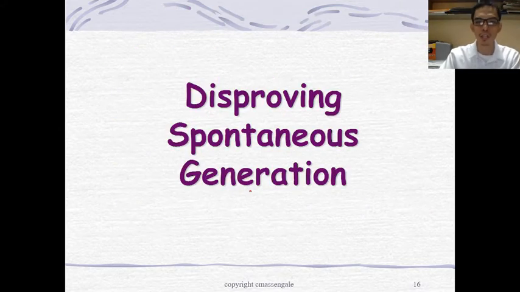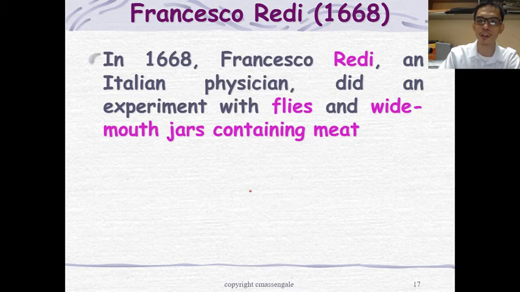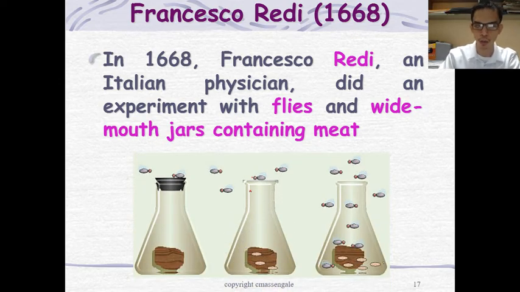Alright, so next one. Now, there were some scientists during that time who tried to disprove spontaneous generation. So how? The first one is Francesco Redi. Francesco Redi is an Italian physician who did an experiment with flies with wide-mouthed jars containing meat. So, here it goes. One meat is put into a jar and closed.